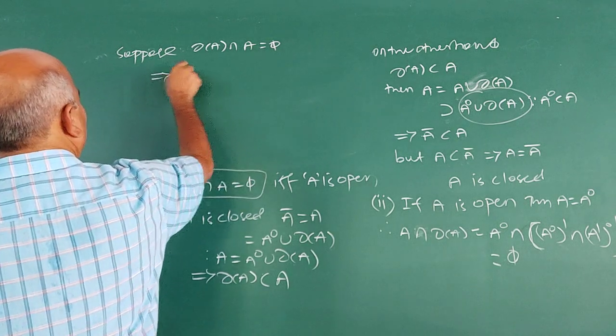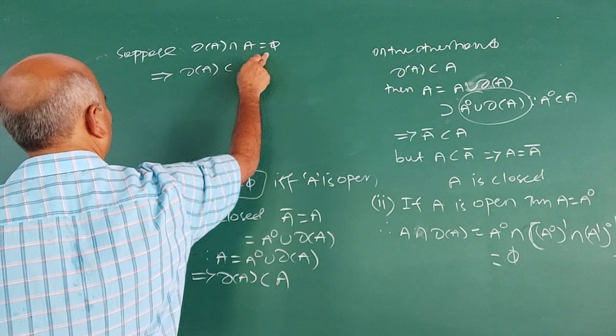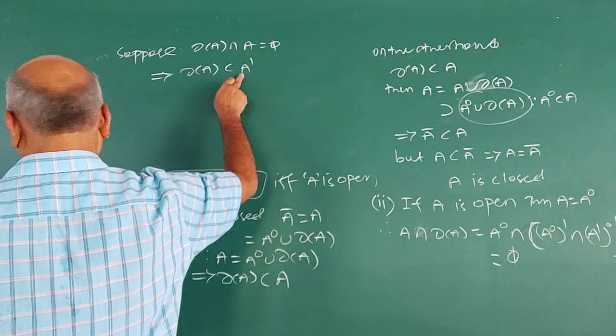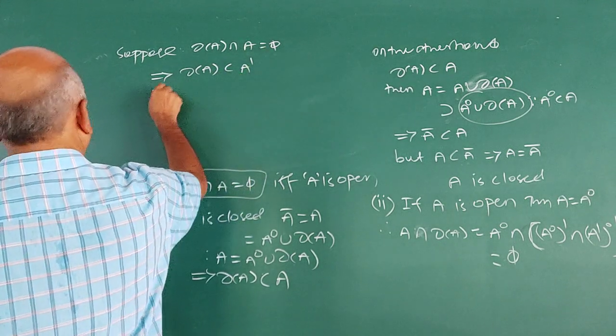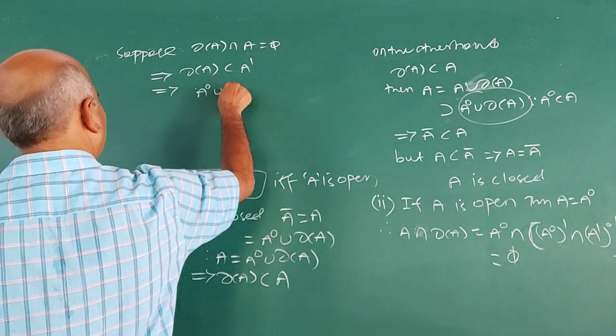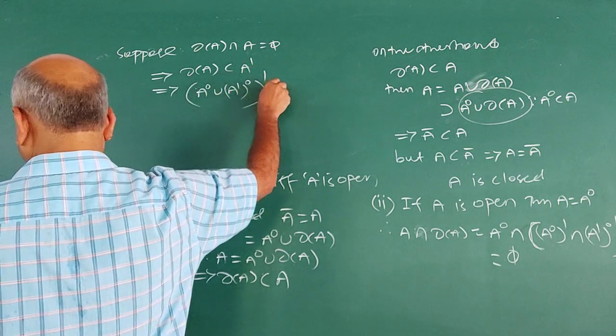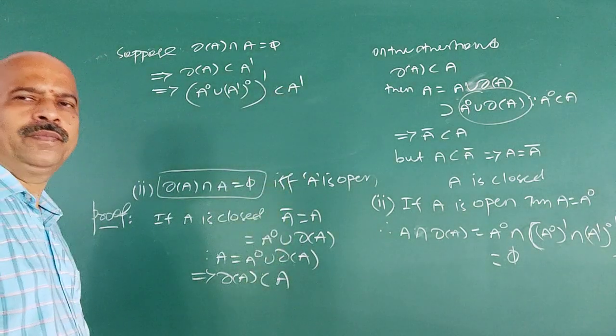This implies the boundary of A is contained in A dash, because the intersection is empty set. This implies the complement of interior A union exterior A is contained in A dash.